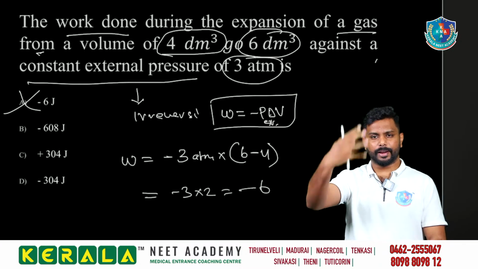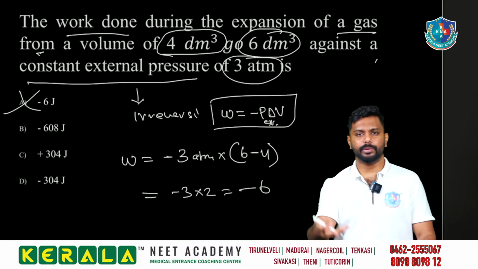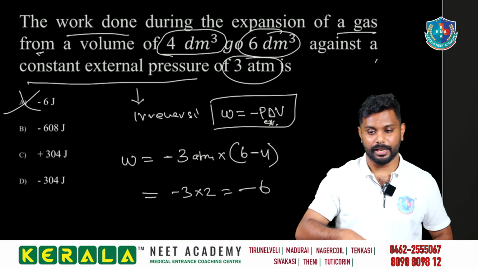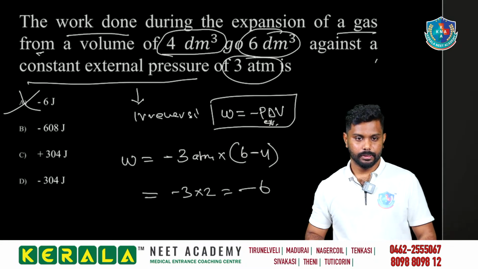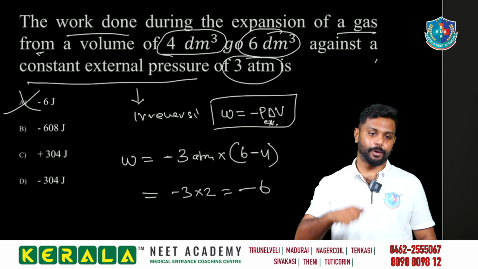According to me, thermodynamics is the most complicated, because it has more conditions, like expansion and others. The remaining topics are all direct equations, but here even to get the equation there are many conditions. Okay, minus 6 joule. Premi, you got exactly the wrong answer. This is the common mistake we are doing.